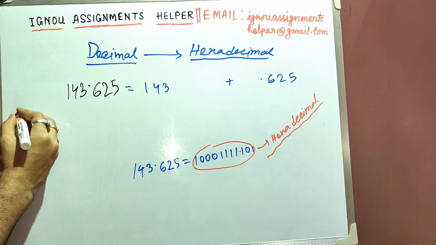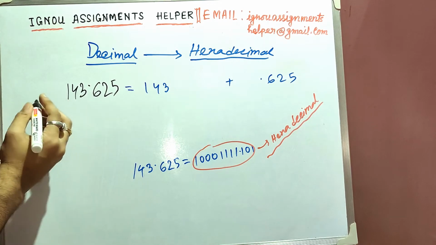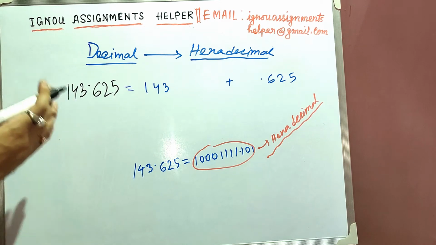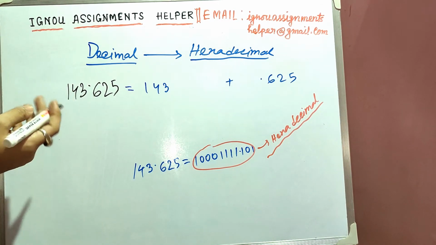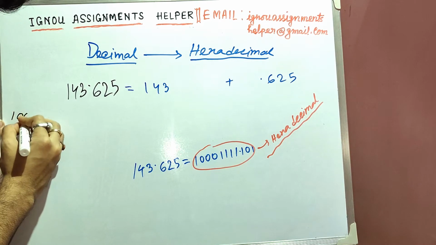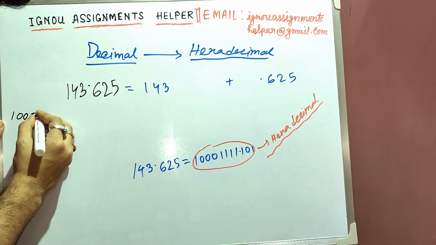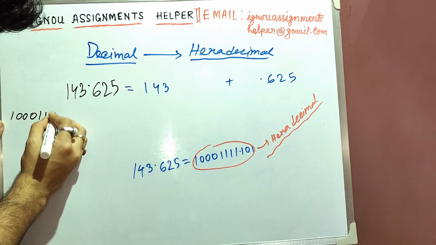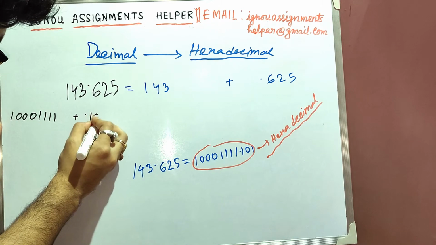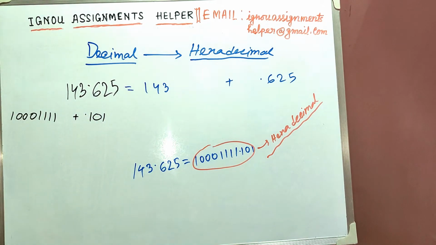First of all, we will partition it into two parts, the part before the point and the part after the point. So 1 0 0 0, then 4 times 1. This is a part, plus 0.101. This is another part.